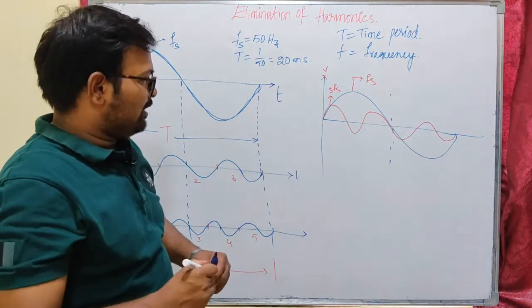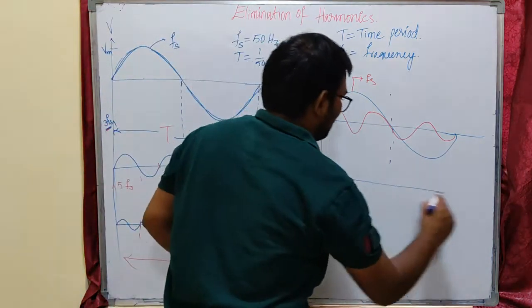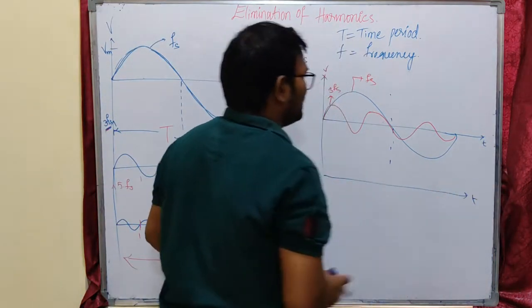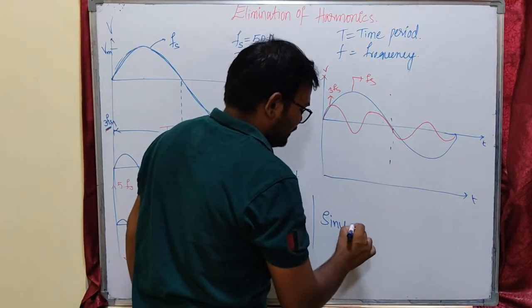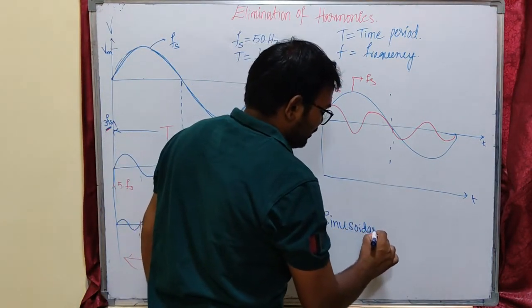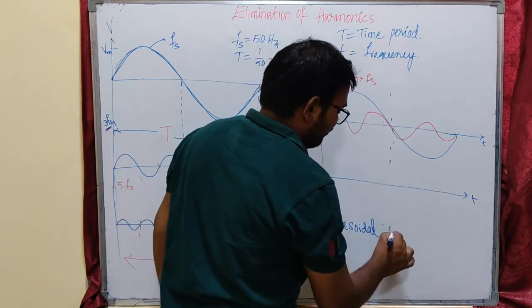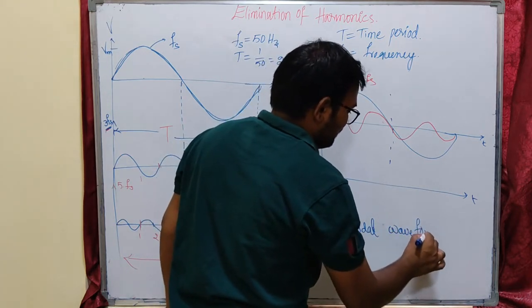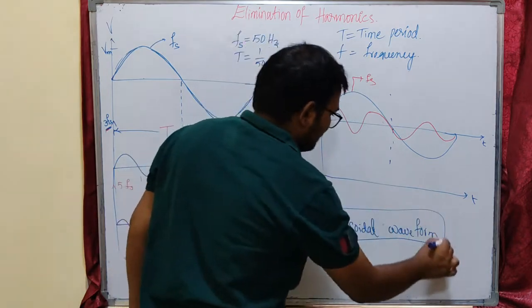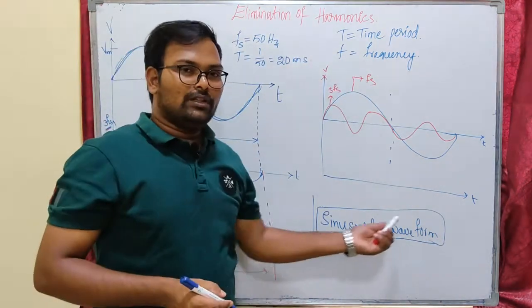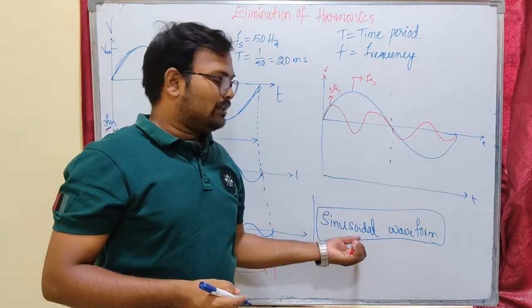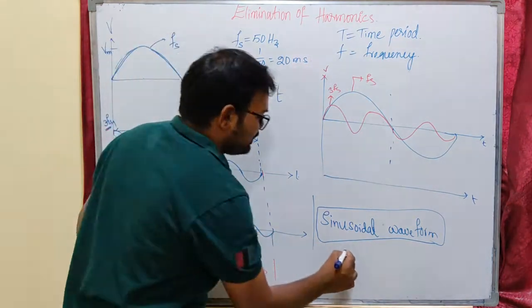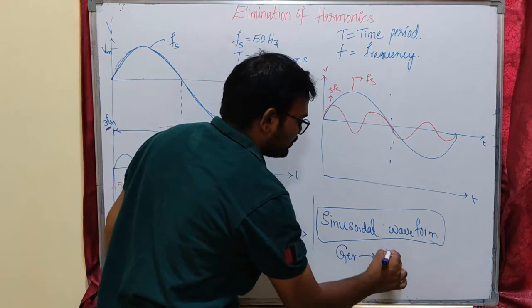Now what happens to our fundamental waveform? The ideal and most desired waveform is the sinusoidal waveform. The output of any machine, or the input to any machine, should be sinusoidal for reliable operation. We need to supply a sinusoidal waveform to the loads, so our machine should accept or deliver only a sinusoidal waveform. In the case of a generator, the output voltage should be sinusoidal.